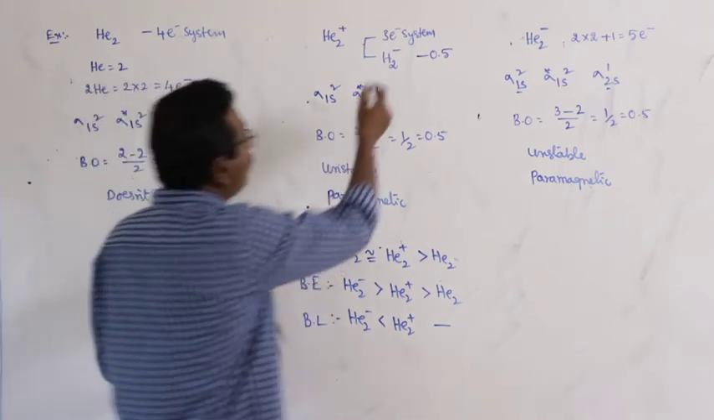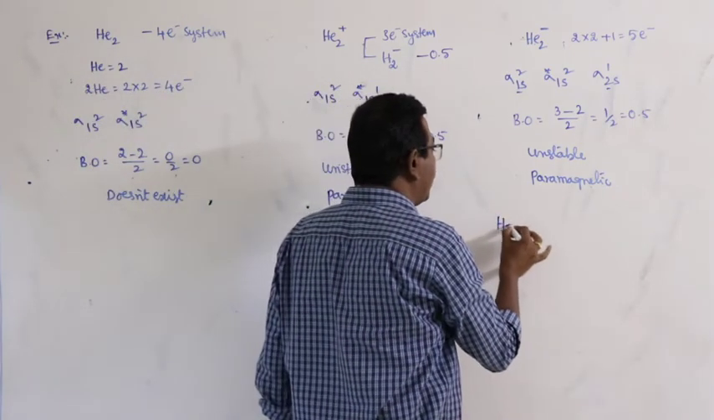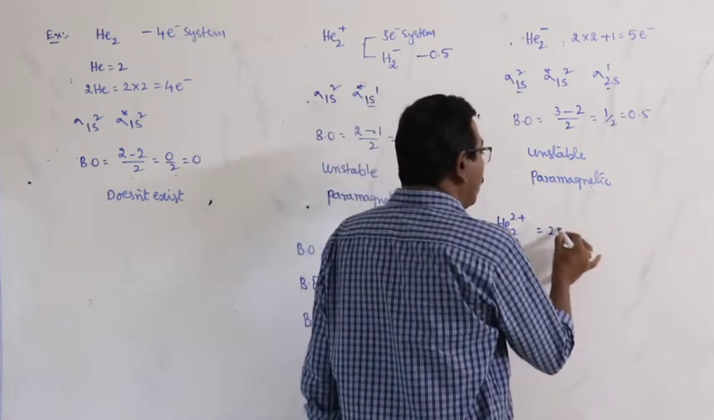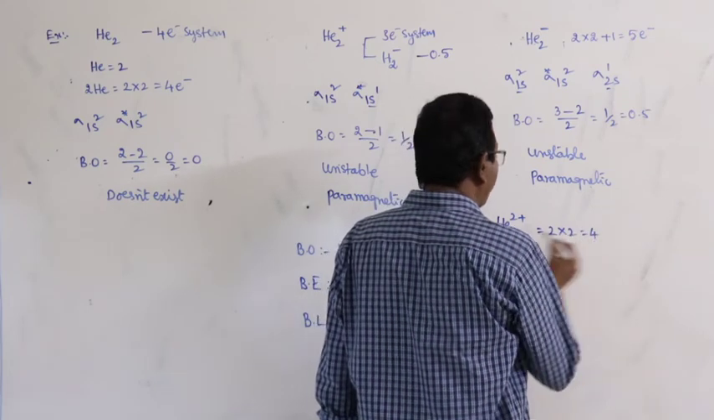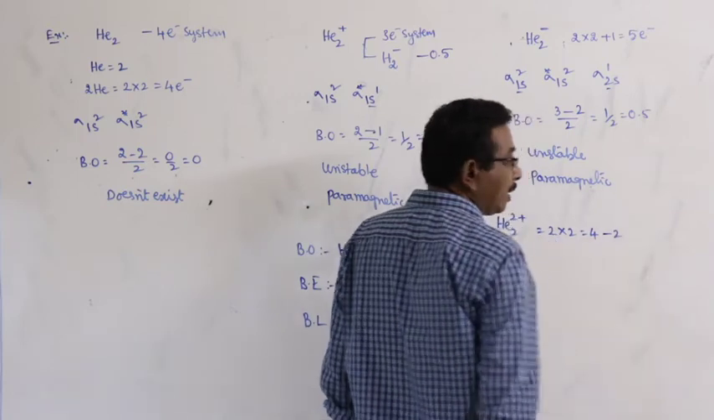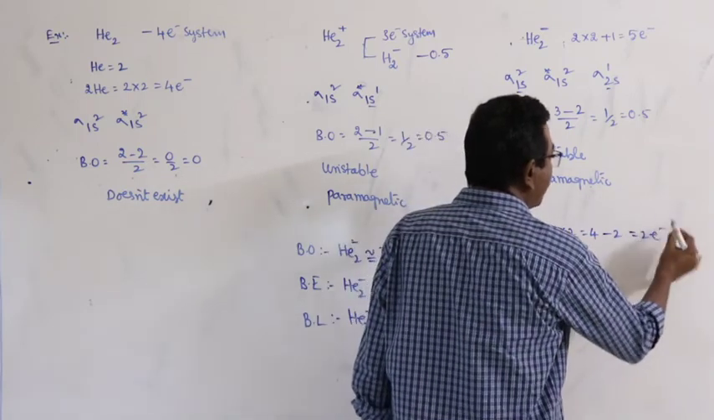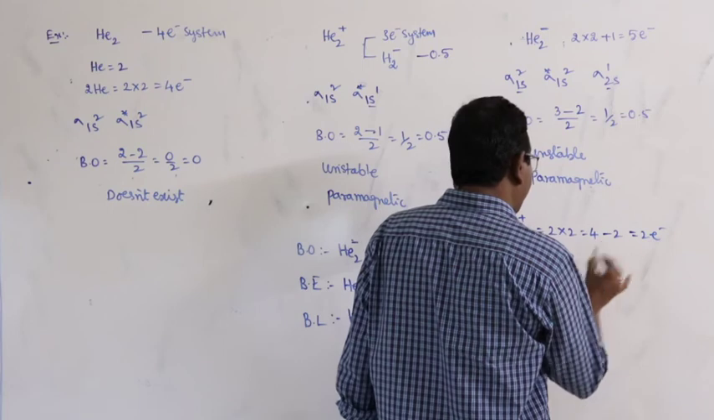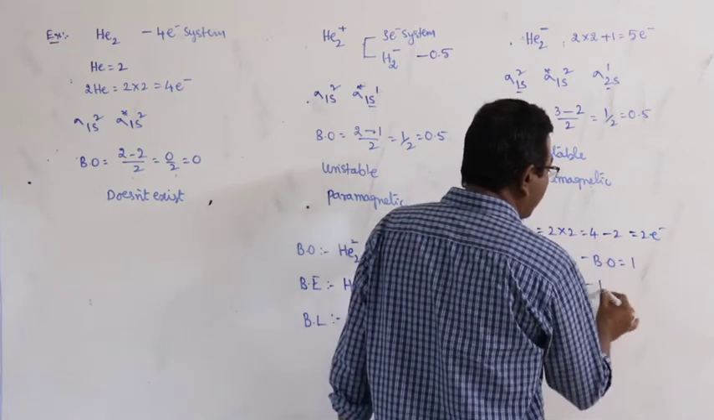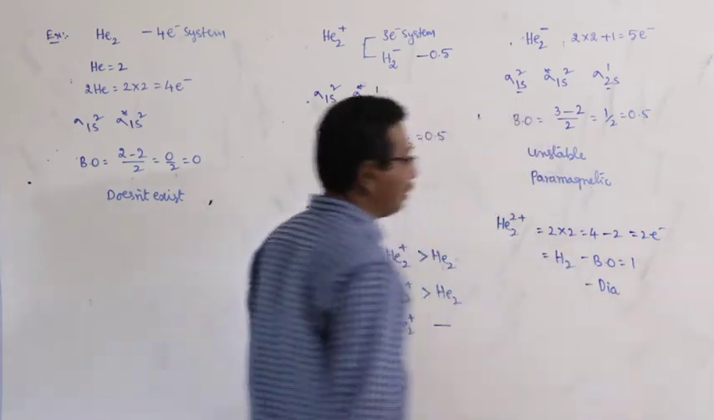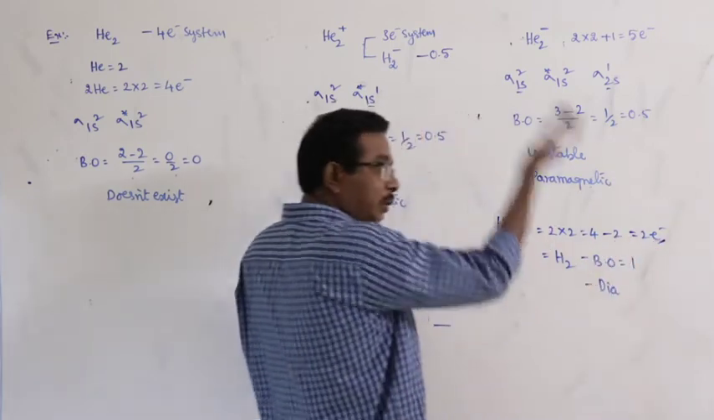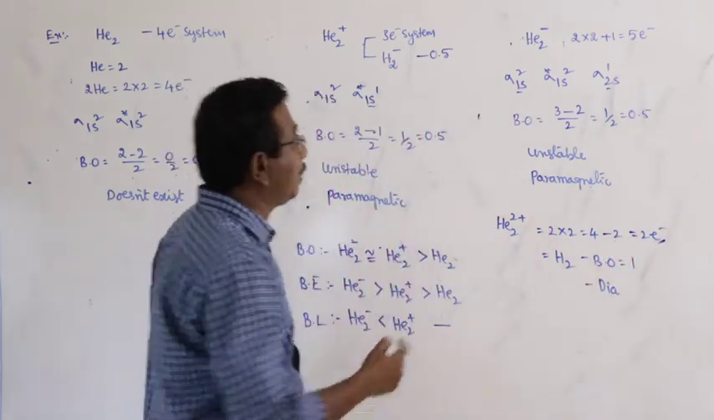At the same time, we can write some other species also. He2 2 plus means 2 into 2, that is equal to 4 for 2 helium atoms. 2 plus means 2 electrons are lost, so it is a 2 electron system, that is equal to hydrogen molecule. What is the bond order of hydrogen? 1. What is the nature? Diamagnetic. You have to think like that, based on the electron system.